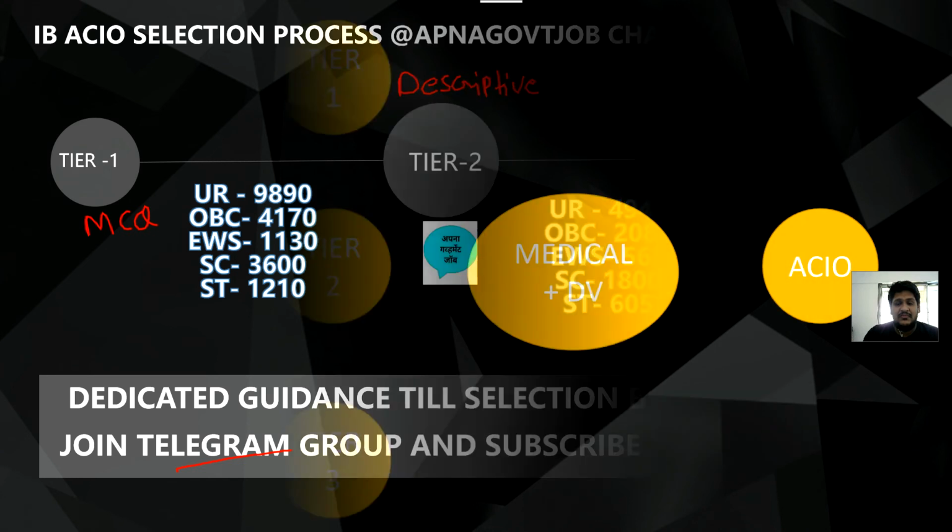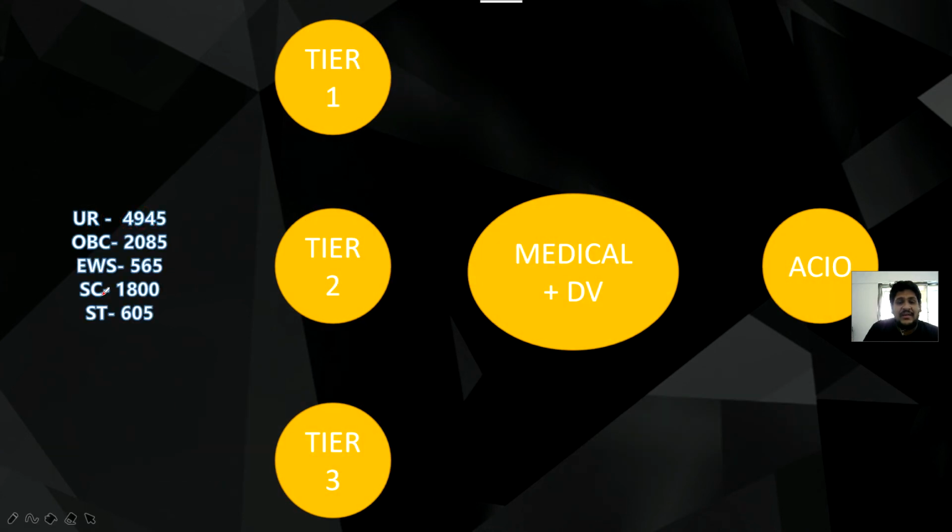Now about these 4945 candidates: their combined marks in each of Tier 1, Tier 2 and Tier 3 decide who moves to the medical test and document verification. You have to perform in each test. It is not that you perform best only in Tier 3, the interview, and get selected. No, it is the addition of Tier 1, Tier 2 and Tier 3, and then you move further.